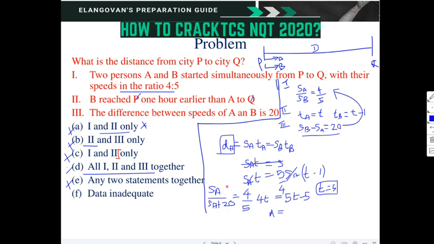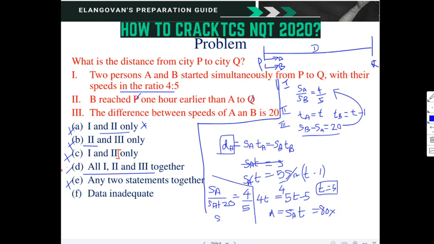So from this we will get SA. Correct? From this we can get 5 SA is equal to 4 SA plus 80. So SA is equal to 80. So you have got SA, the distance is equal to SA into T. So SA is 80 and T is 5. So we will get the answer.